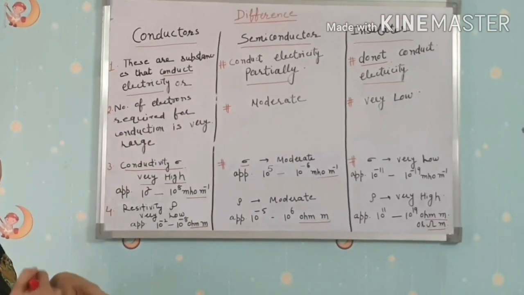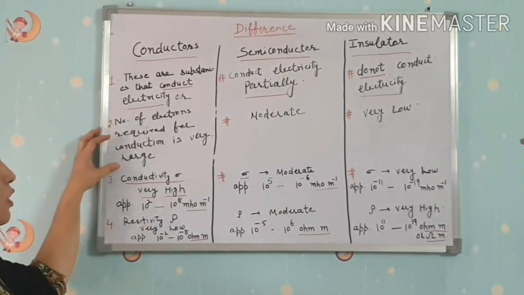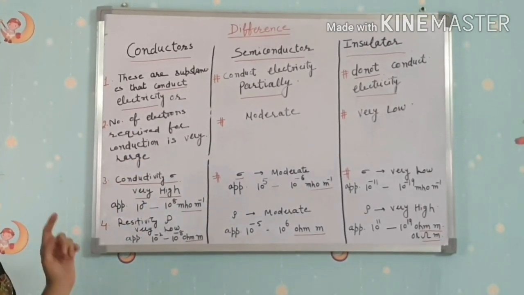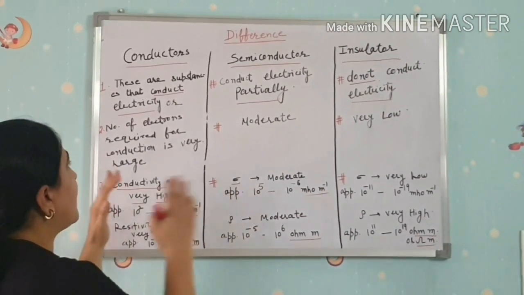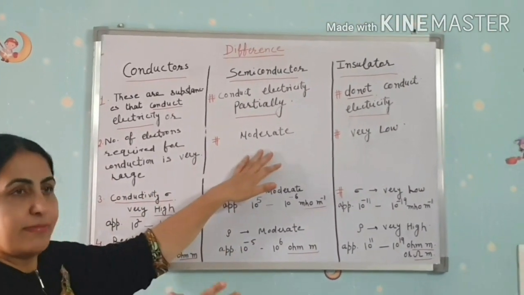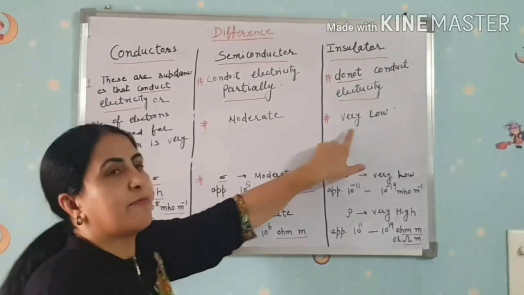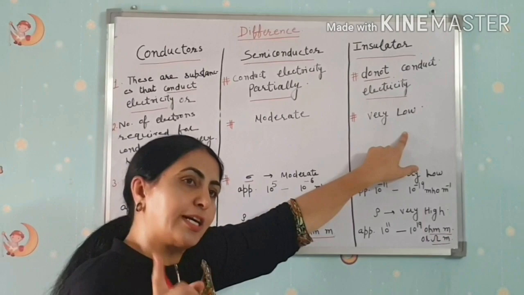In conductors it is very large, because they conduct electricity. In semiconductors the number is moderate, not more, not very less. And in insulators it is very low.